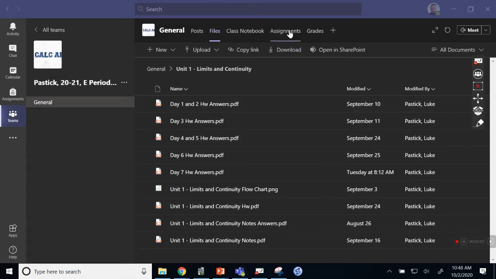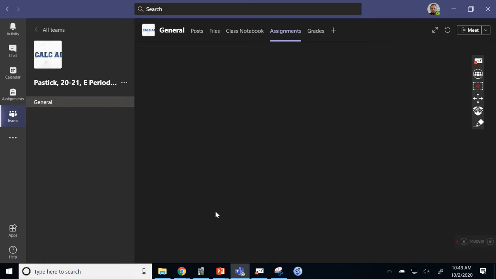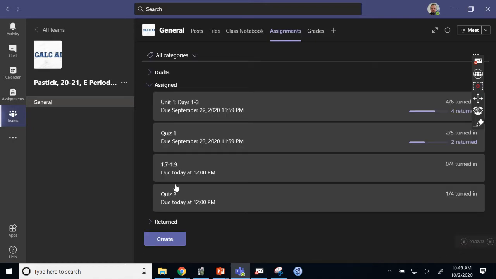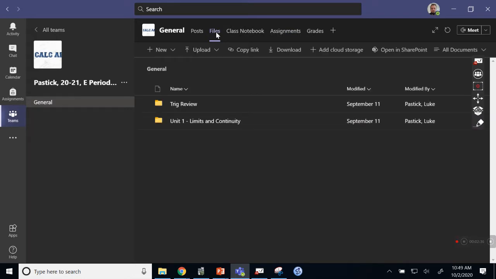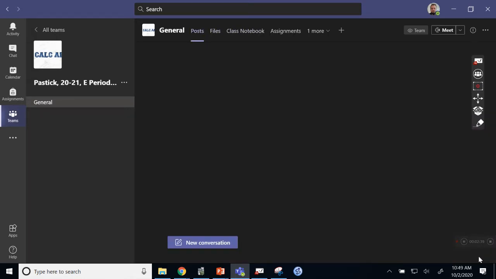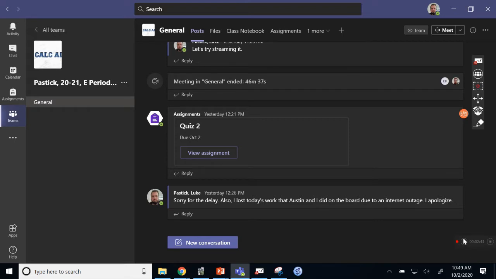The next place that kids should be looking is on the Assignments tab. This tab is going to be used for all things assignments. So you can see you've got Unit 1 days' work done, Quiz 1 for 1-7 to 1-9. All the different assignments that there are going to be throughout the year are going to be posted here. You'll see quizzes are posted here. That's mainly if somebody's working from home, they can hand it in through here as well. So assignments, files for your resources, and posts for your communications. Those are the three main tabs that I'll be using, and those are the three places kids want to check to make sure they're up to date.